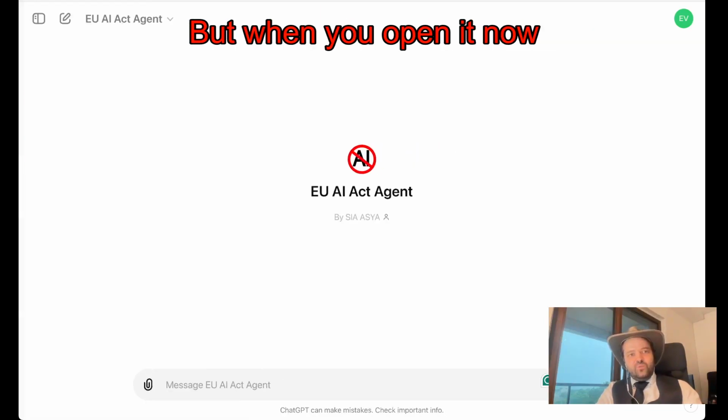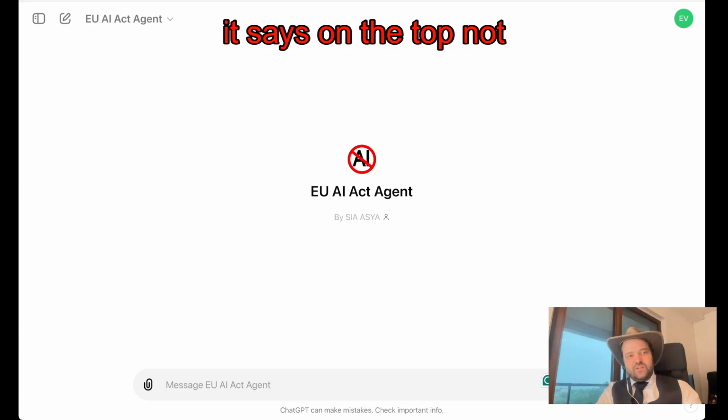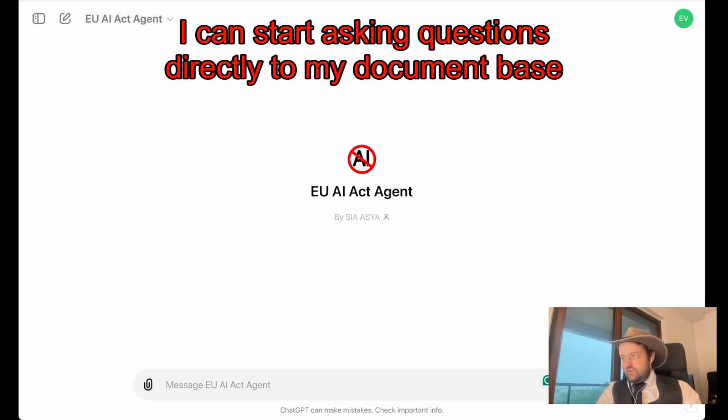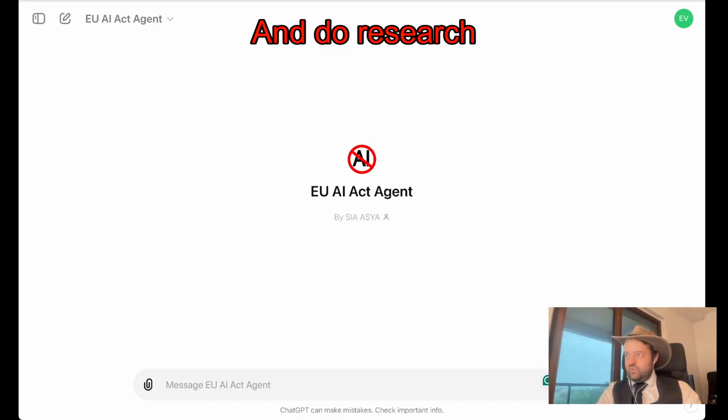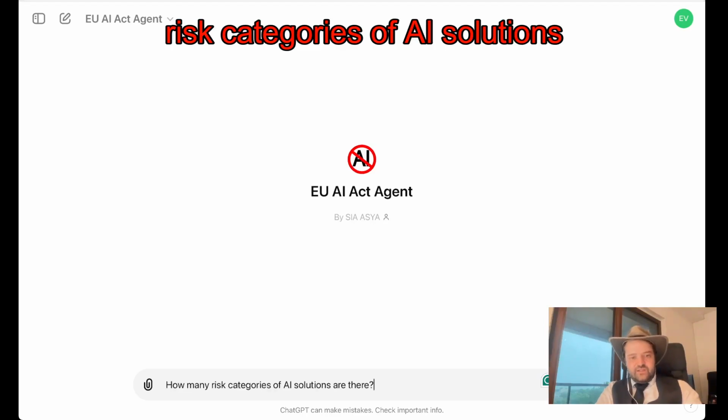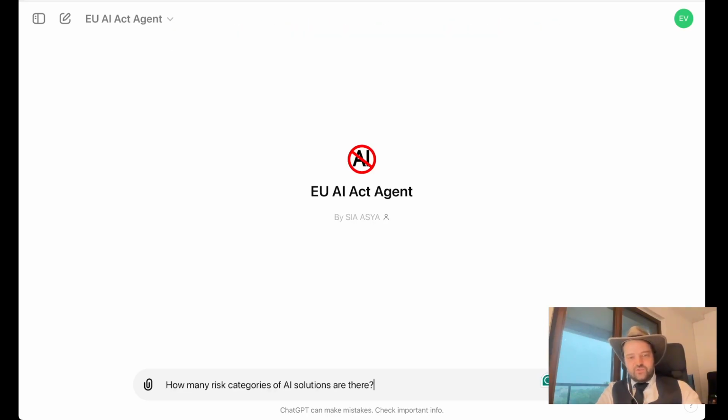But when you open it now, it says on the top not ChatGPT, but EU Act agent. I can start asking questions directly to my document base and do research that way. So one would be: how many risk categories of AI solutions are there?